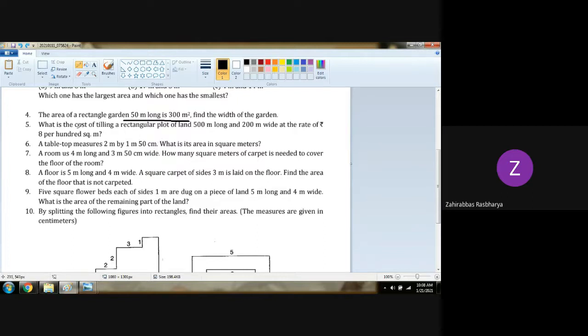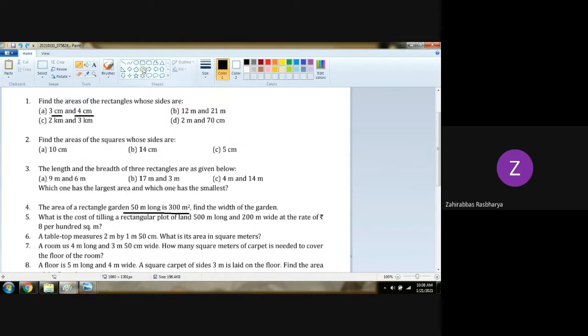Now what does it want to say? We have to find the cost of tiling a rectangular plot. This plot is a rectangle that we have. Okay, this is a rectangular plot. Okay girls, now whose length is what? 500 meter long means length 500 meter. Am I right? And breadth is what? Wide means breadth 200 meter here.